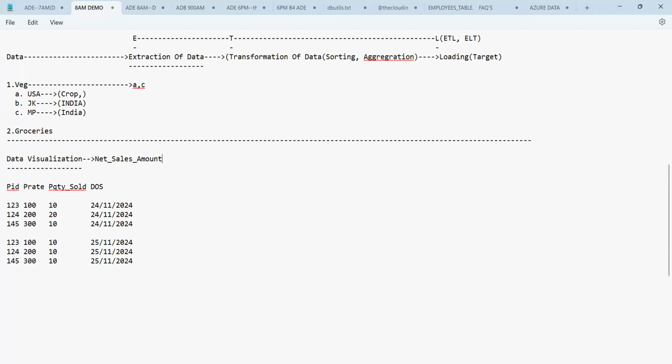They wanted to know what is the net sales amount. To find out the net sales amount, guys, we'll have to perform the same process. Now tell me, how many columns are needed here? We don't require the product ID. Simply we require the product rate. Three columns I'm picking up, out of the 4 columns.